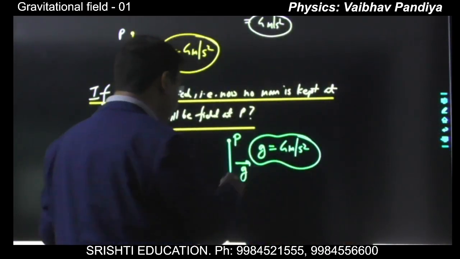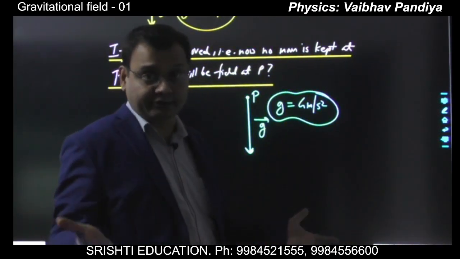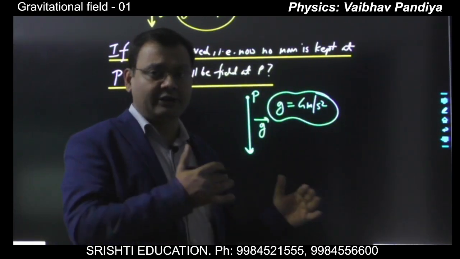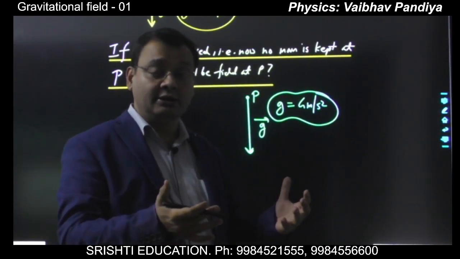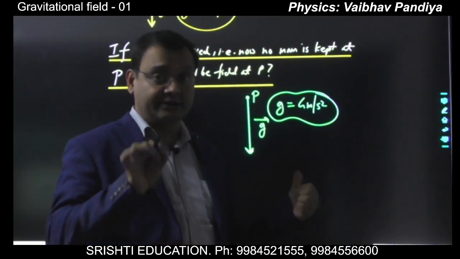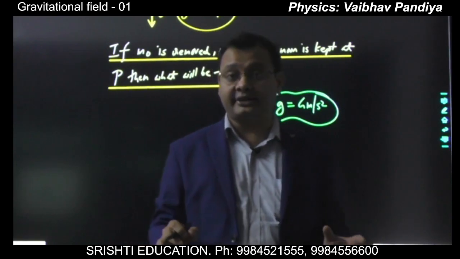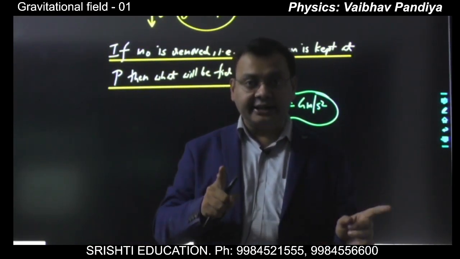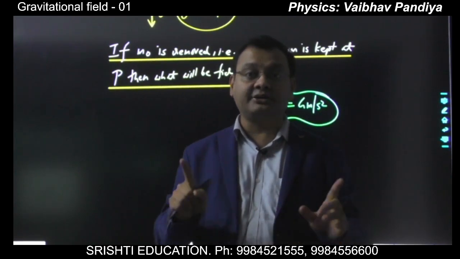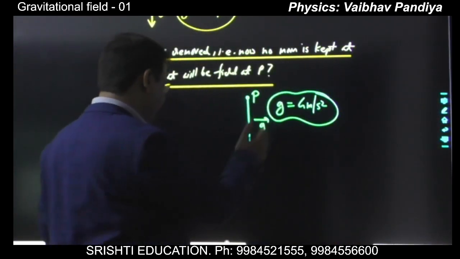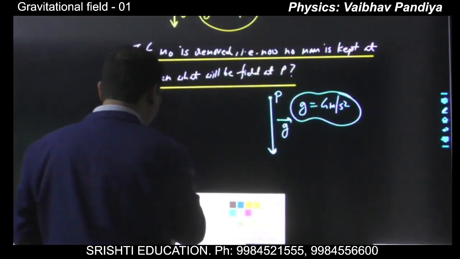So there will be no change in the field because the field is due to some source. And what is the source of the field? That is not specified here. Neither are we going right now into that detail of which source this field is present. The point which I want to drive home is that m naught is simply for detecting and measuring the field and not for creating the field. So the field is because of some other source, which of course is not specified in the present problem.